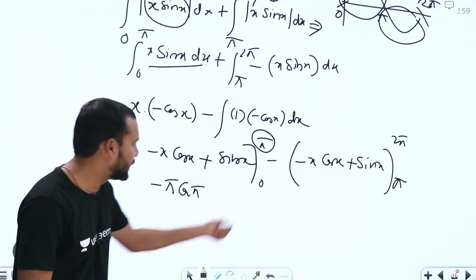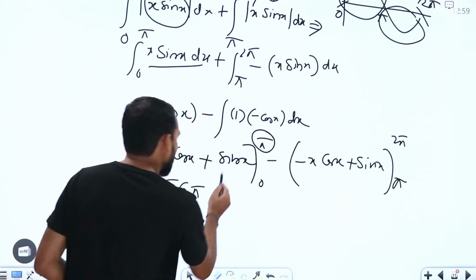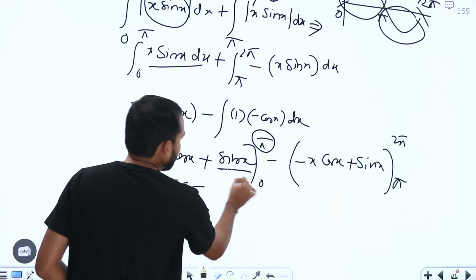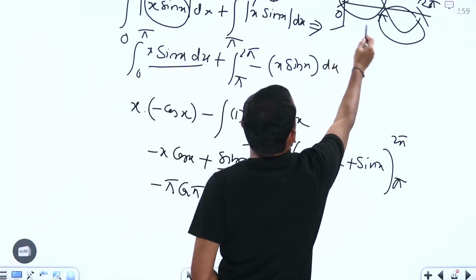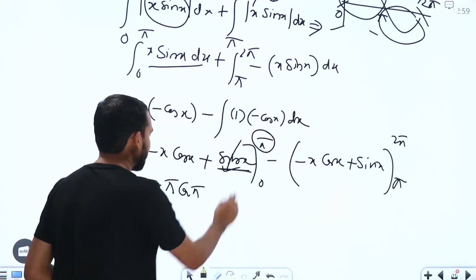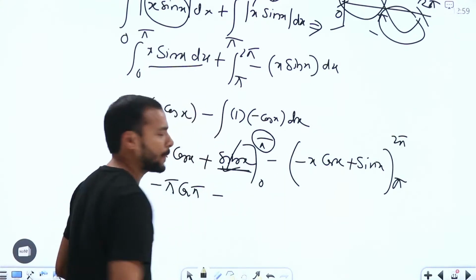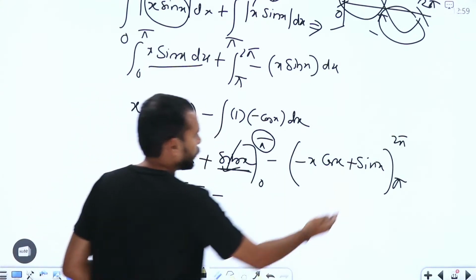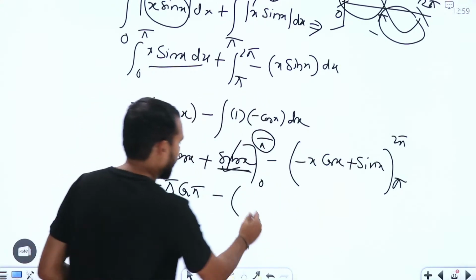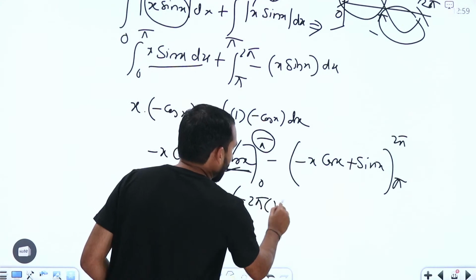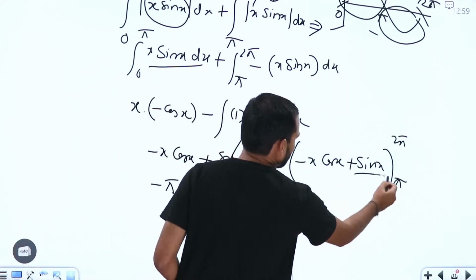right? So 0 we need not substitute, because we are having x here. Now coming to the next one, anyhow this is sine only, sine is going to have 0 value at 0 and pi, so this one will be vanished here, right? Coming to the next one, what we are going to get here, minus of, try to substitute 2 pi here, 2 pi is nothing but 0 only, so that here we are going to get minus 2 pi into 1 here, cos 360 degrees. Similarly, this one will vanish for pi and 2 pi also,